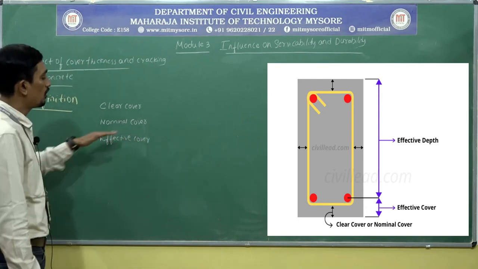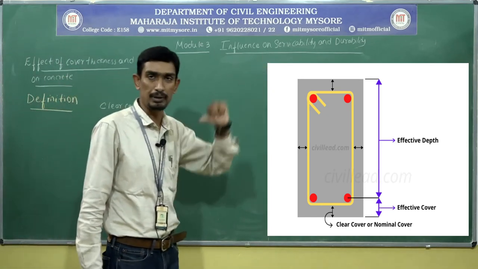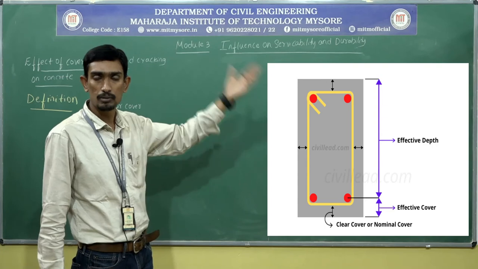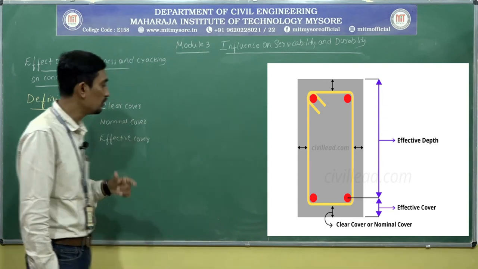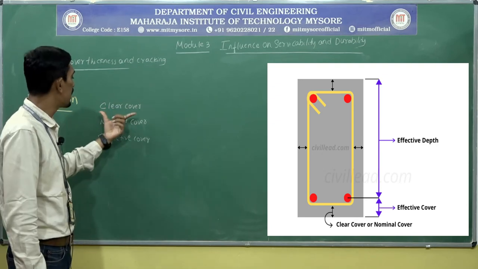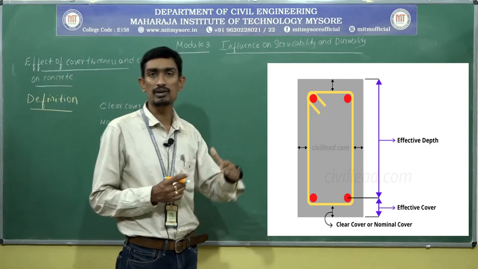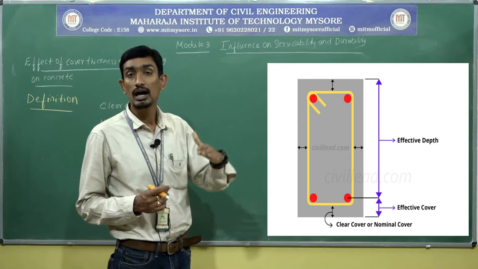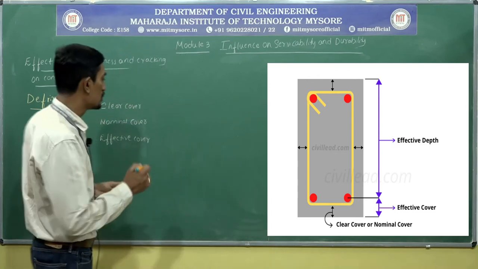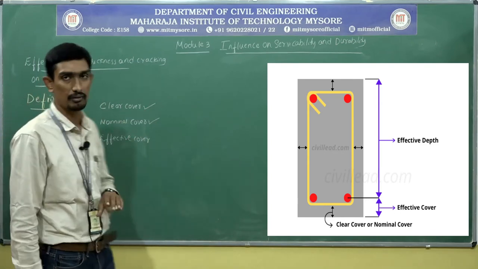Now you can see from the photo that the width of the beam is B and the overall depth of the beam is denoted by capital D. Based upon that photo I have defined the clear cover and nominal cover. That means the distance between the bottommost surface of a rebar to the edge of a concrete surface is called cover, which comes under clear cover or nominal cover. Both are the same.